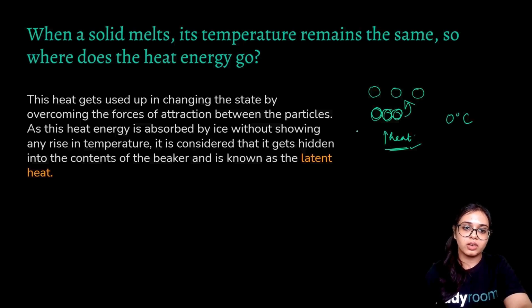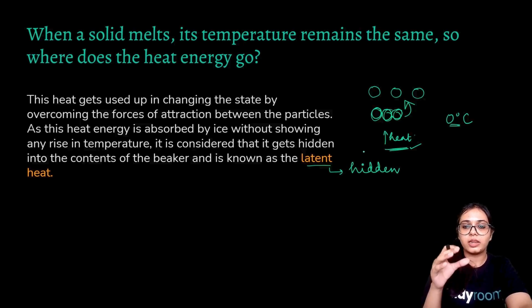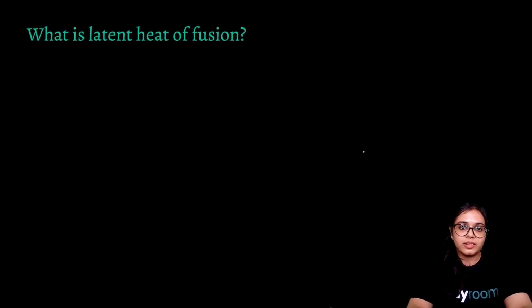Because there is no rise in the temperature, but you know that you're providing heat, right? This is known as latent heat. Latent means hidden. There is no obvious increase in temperature, but there is a supply of heat. So this heat is getting absorbed, it's getting hidden between the particles of the solid, and therefore it is known as latent heat. What is latent heat of fusion?